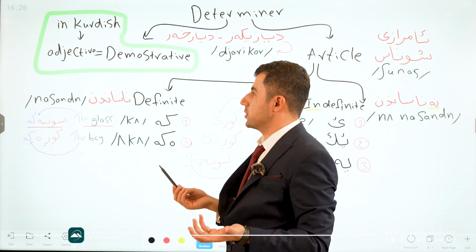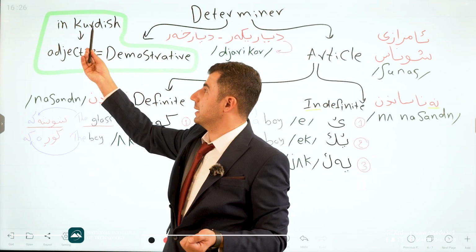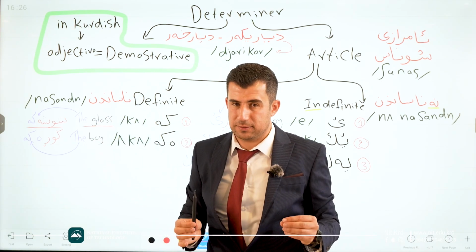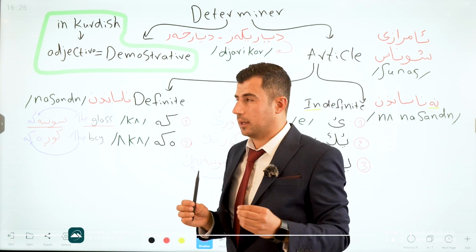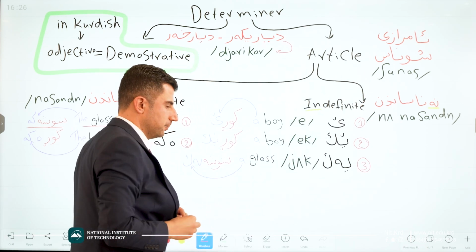Good. And the other part is demonstrative. In English, we have demonstrative: this, that, and so on. But be careful. Demonstrative in Kurdish language is mostly adjective. Directly, it becomes adjective. For that reason, right now I'm talking about article. Good.